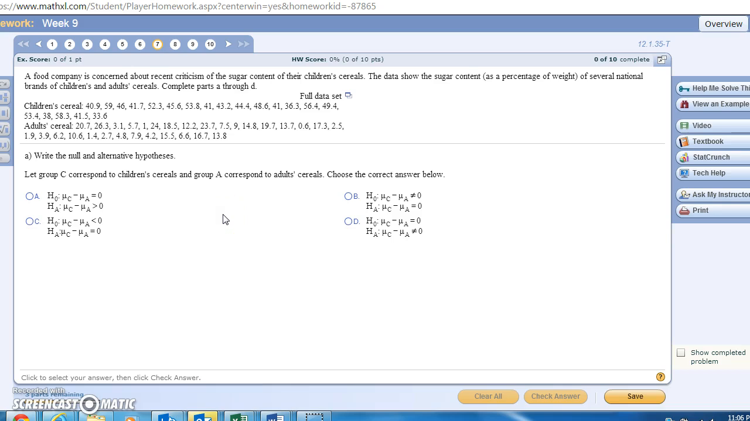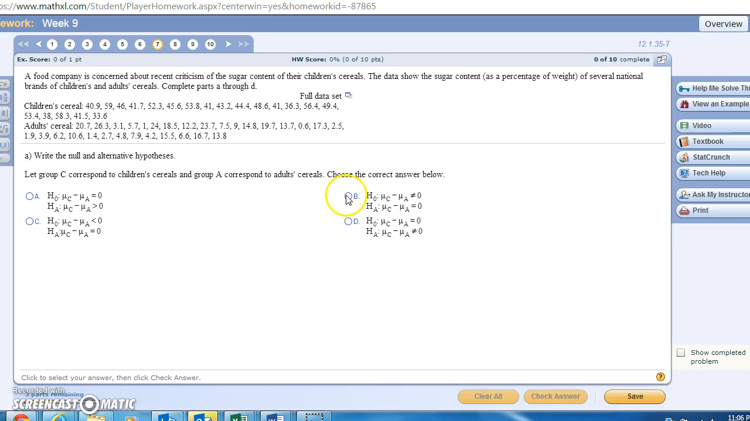And the first question reads, write the null and alternative hypothesis. Pretty much the only thing you're given are children's cereals and adult cereals. So for this problem, your assumption would be that the null hypothesis would be that these two data sets would be equal. You aren't given any parameters where they say that someone believes that it exceeds or there's a decrease or any other criteria that would lead you to believe that they don't think these two data sets are equal.